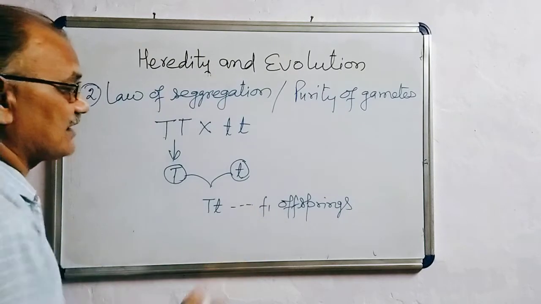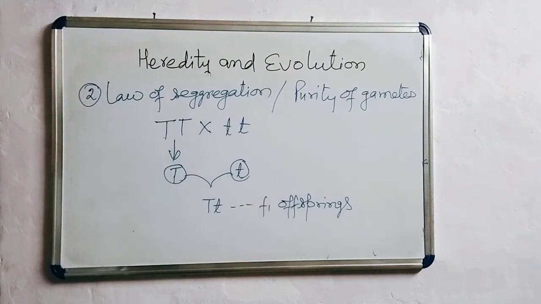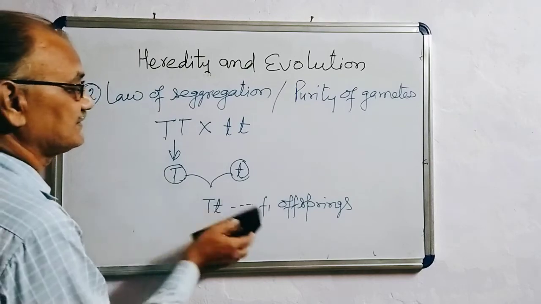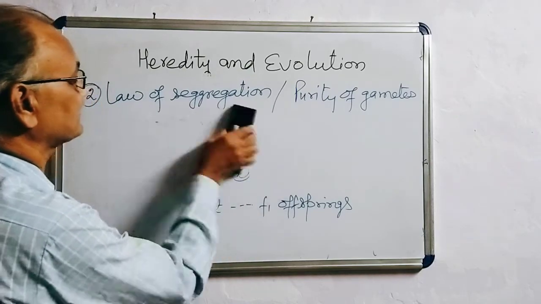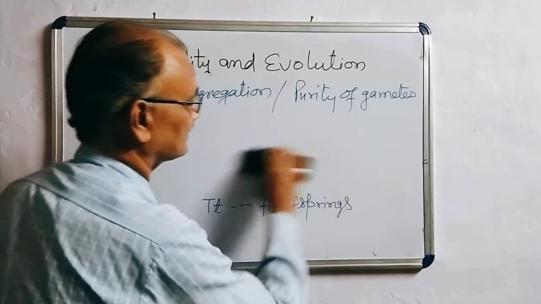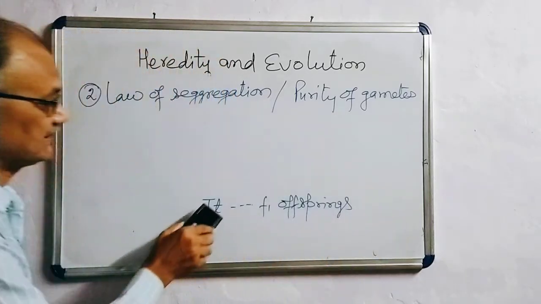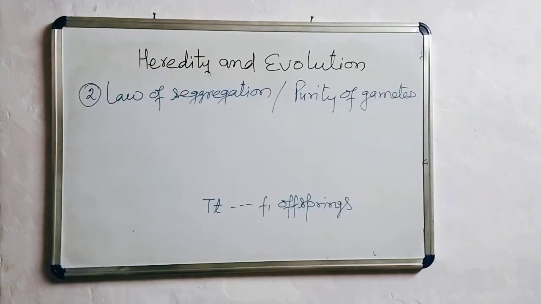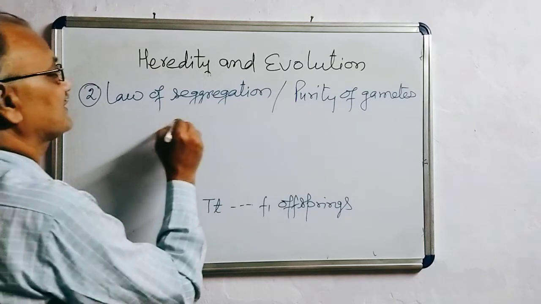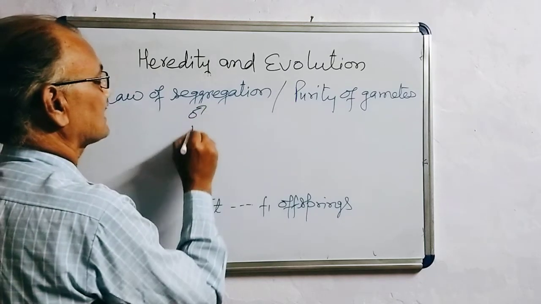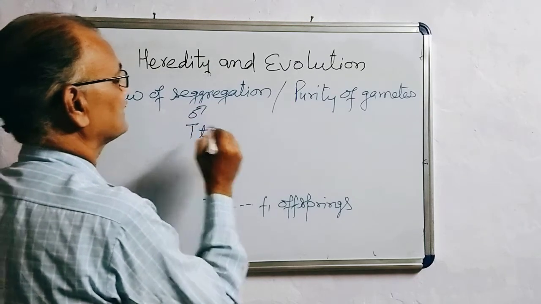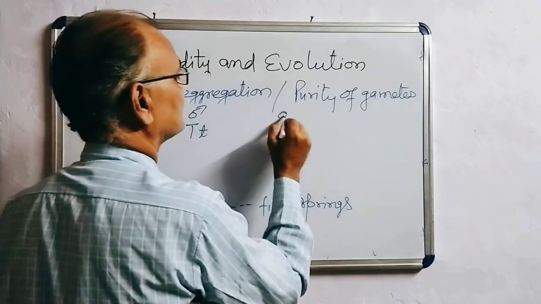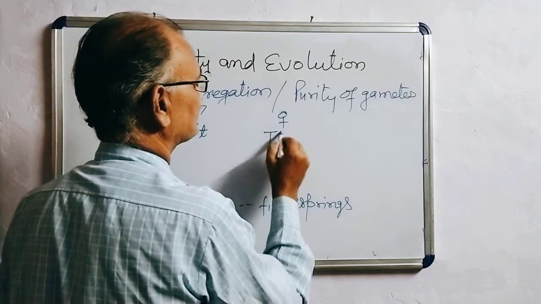When the F1 offsprings are self-crossed, meaning the F1 progeny I have taken here, male and female plants both are of the same type, that is capital T and small t. This one is the male, capital T and small t. This one is the female, capital T and small t.